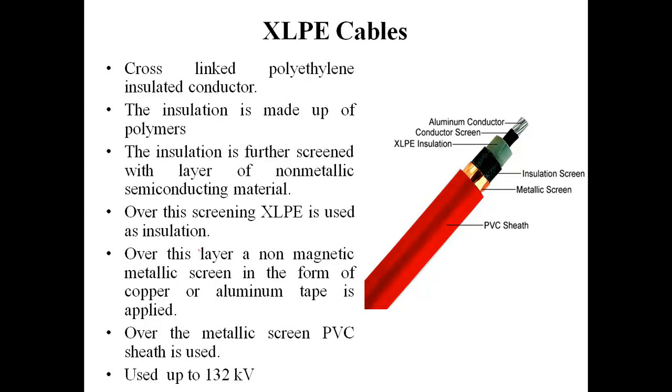The next one is XLPE cable. Students, what is XLPE? Simply, XLPE is cross-linked polyethylene insulated conductor.